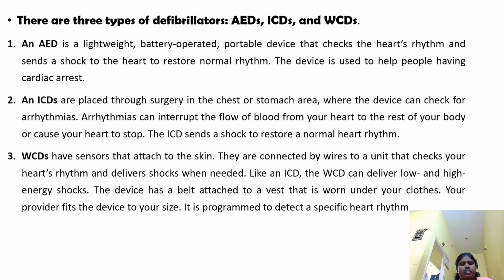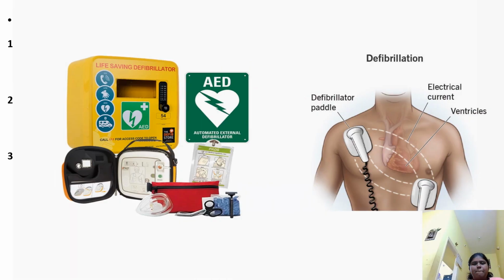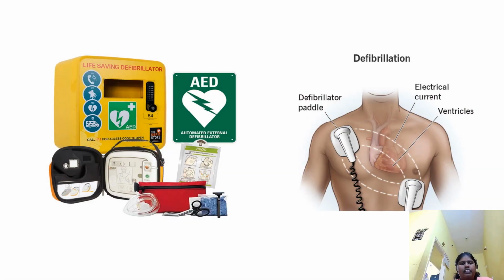WCDs have sensors that attach to the skin. They are connected by wires to a unit that checks your heart rhythm and delivers a shock when needed. Here is a diagram of life-saving defibrillators. Defibrillation is done with defibrillator paddles, delivering electric current to the ventricles.